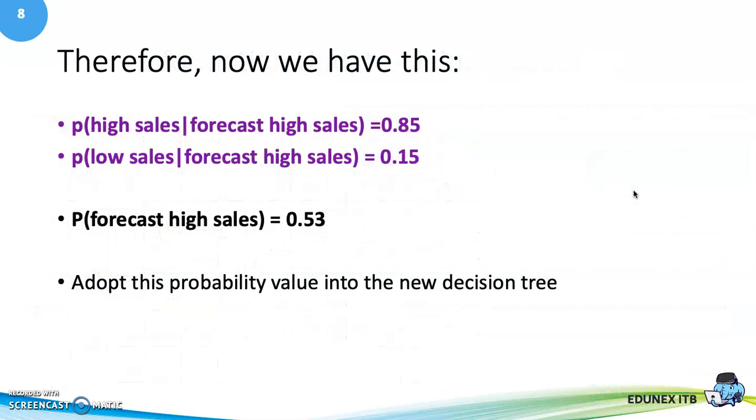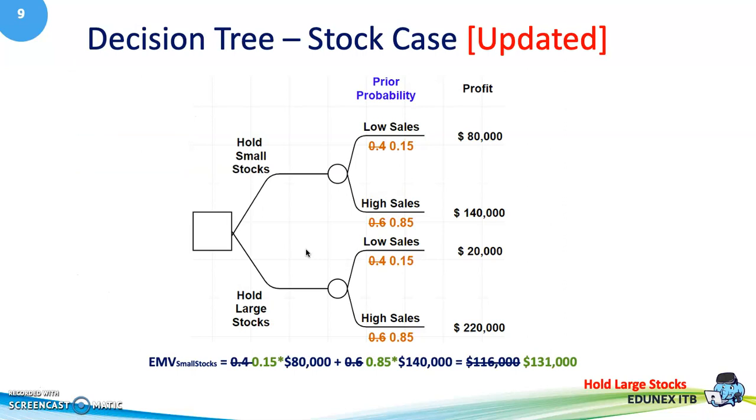After that, we got the posterior probabilities here: the probability of high sales given forecast high sales is 0.85 and the probability of low sales given forecast high sales is 0.15. And for the forecast high sales, we got 0.53. By adopting these probability values, we can construct the new decision tree like this.